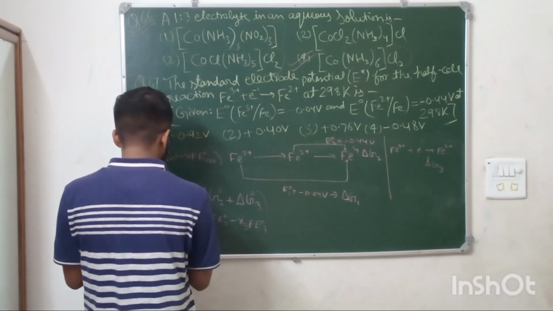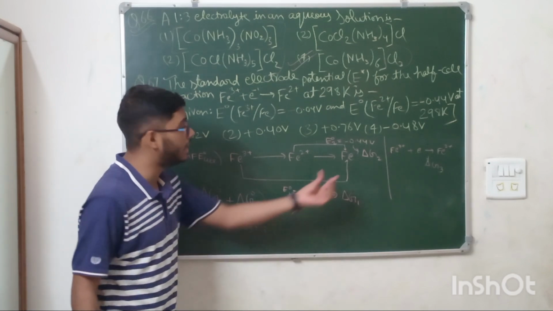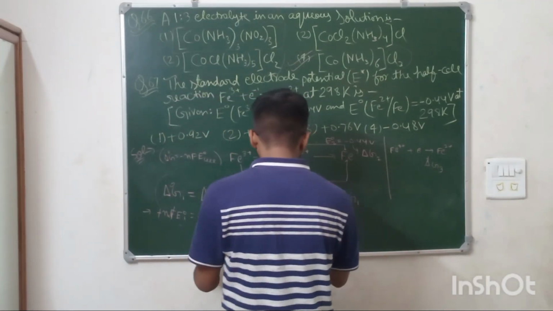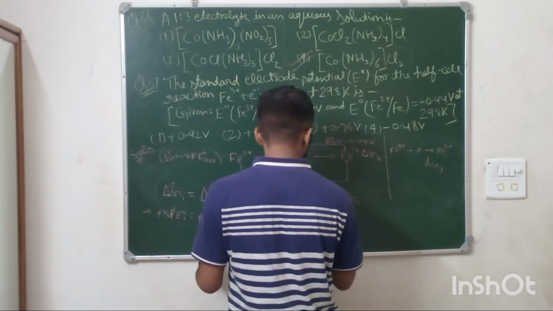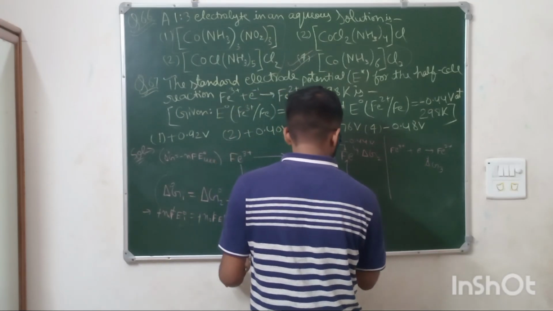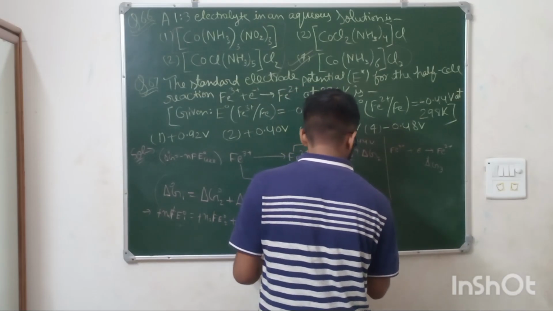The minus signs and F will cancel. We need to find delta G3, so E naught 3. The formula comes out to be E naught 3 equals N1 E naught 1 minus N2 E naught 2, upon N3. Just substitute the values here.